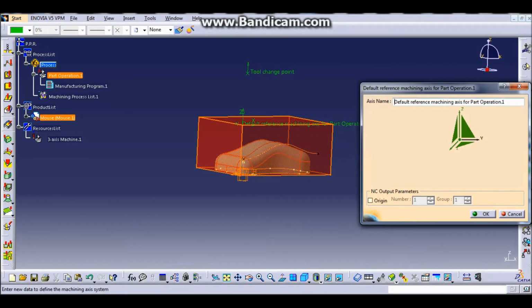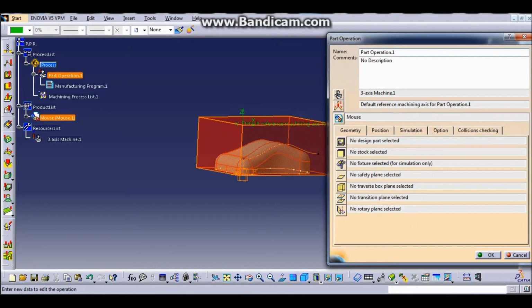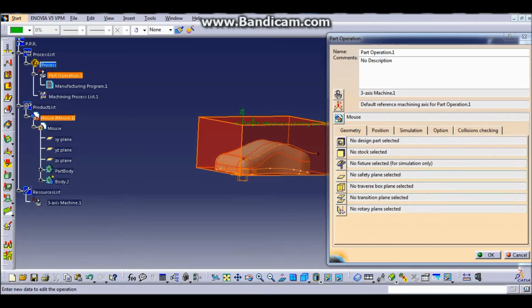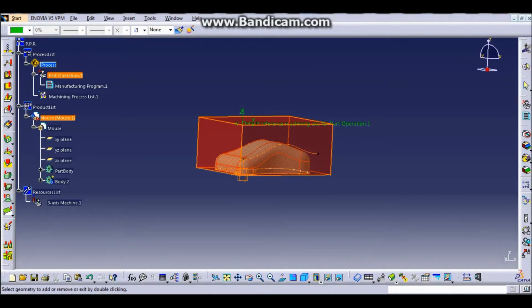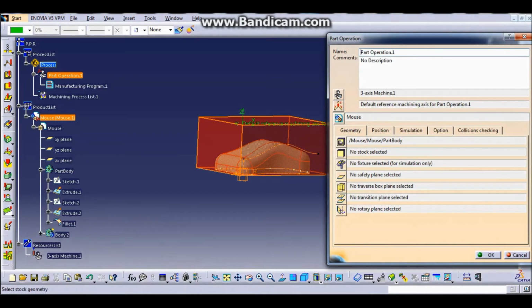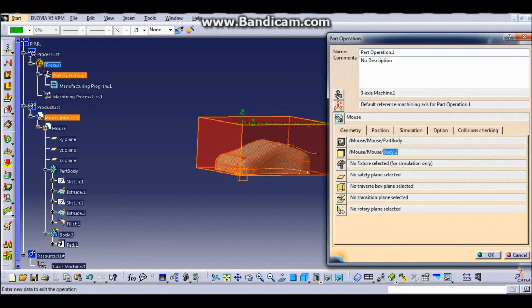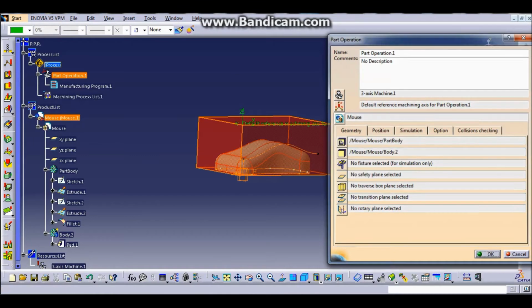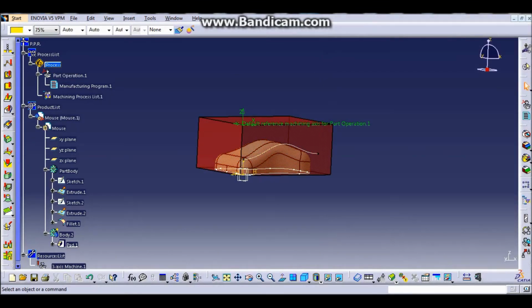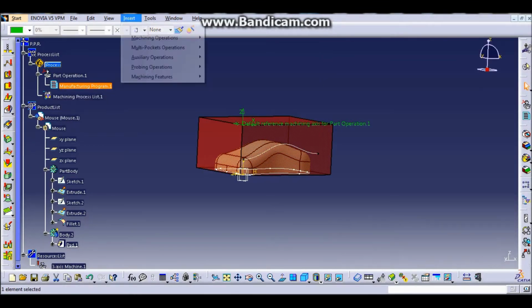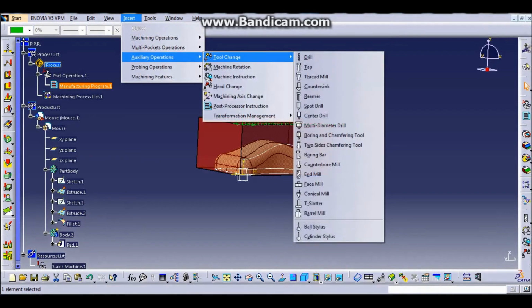After you click OK, we are going to decide which part is going to be the design part and the stock part. So the design part will be the part body that you want, so double click, and then for stock is the red box that we have drawn. After you've done that, click OK, and then we are going to change the tool, click and mill.